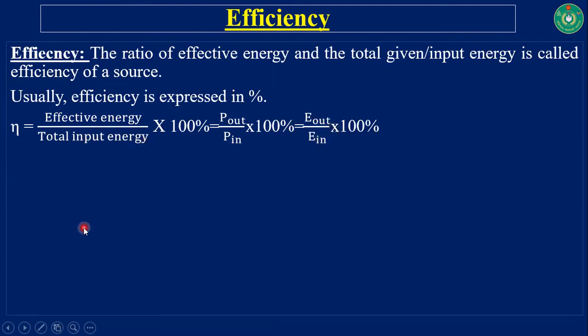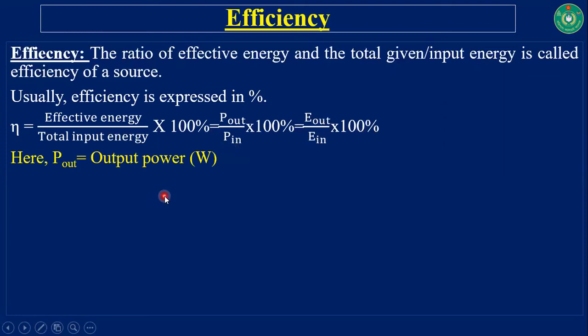Boys, you should remember that efficiency should be the ratio of the same quantity, not different quantities. So you cannot use P output divided by E input or E output divided by P input. You must use only P output divided by P input or E output divided by E input.